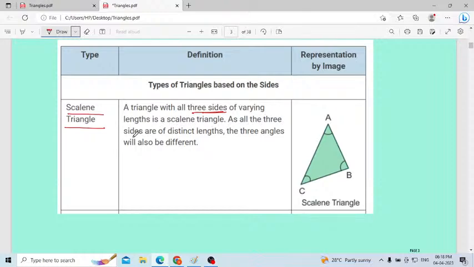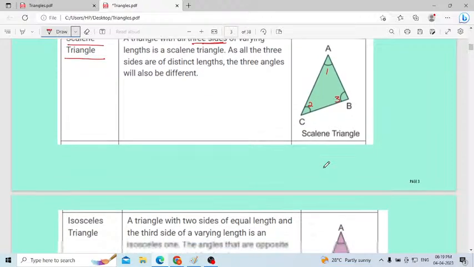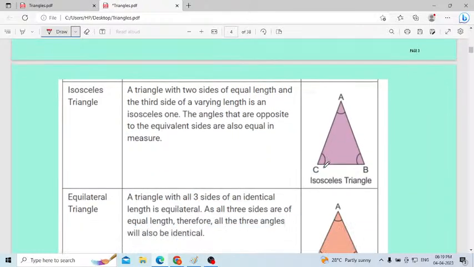As all the 3 sides are of distinct length, they have definite length, the 3 angles will also be different. Even when the sides are different, the angles are also different. Consider angles 1, 2, 3 here. These 3 angles are also different. Then sides AB, BC, CA. These are the 3 sides. Even sides are also different. Okay. Always remember, scalene triangle means all the 3 sides are different. Even angles are also different. When sides are different, automatically angles will also be different. Then consider the next one.